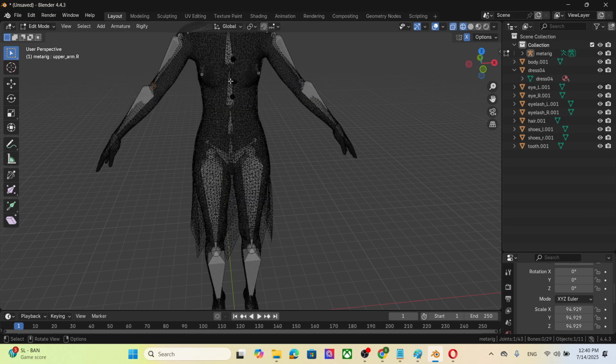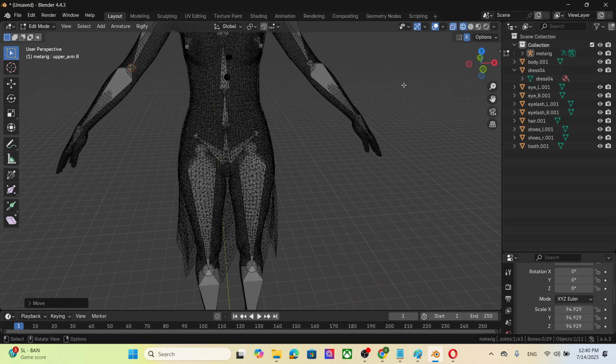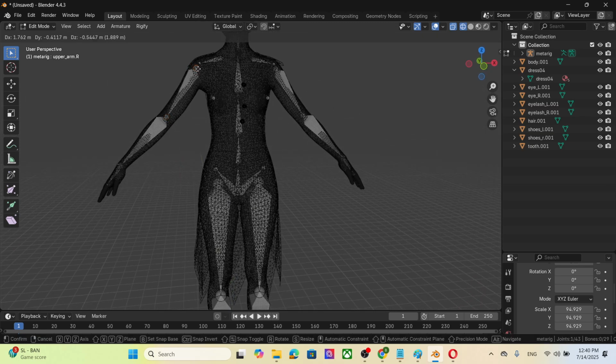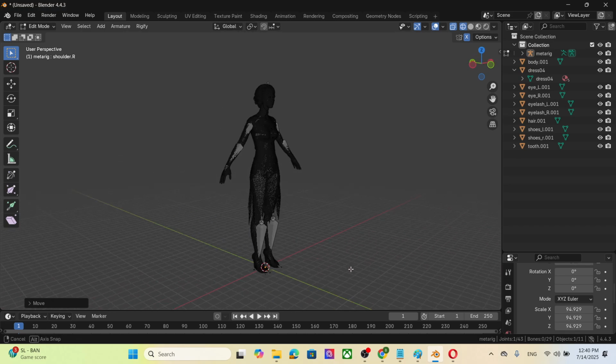Okay, or you can turn on this button to see. So this is a wireframe. This. So I think this one is okay. This one is okay.